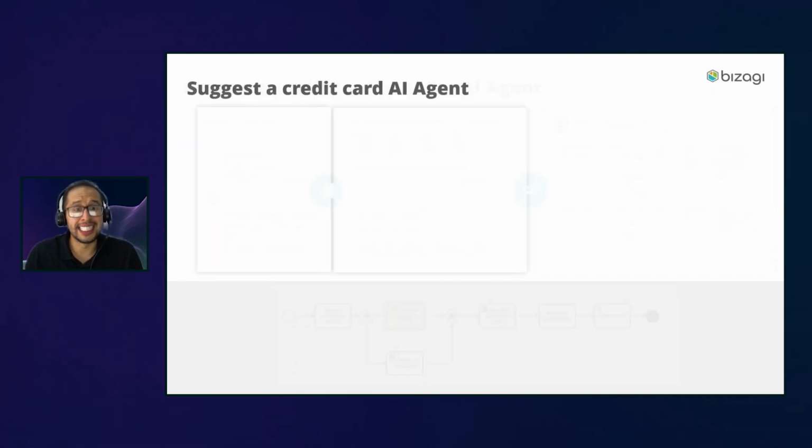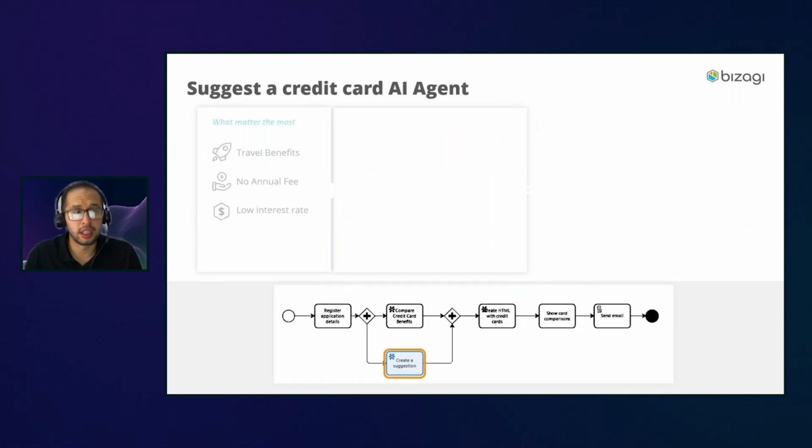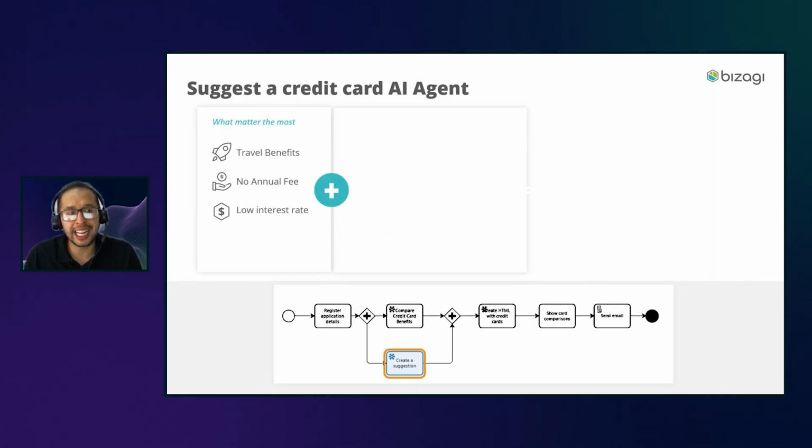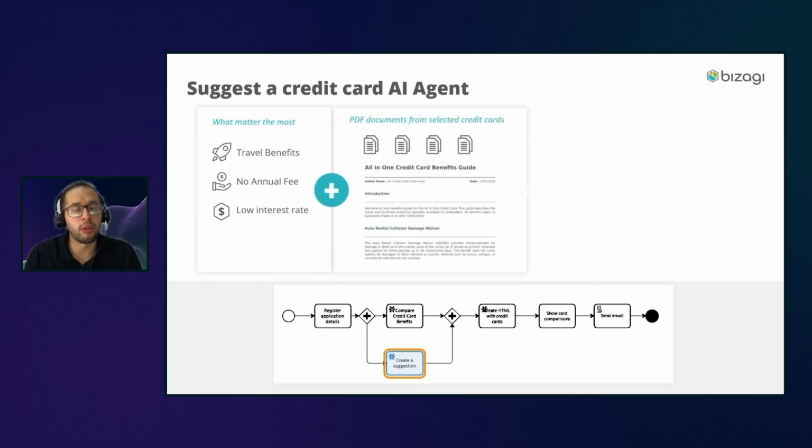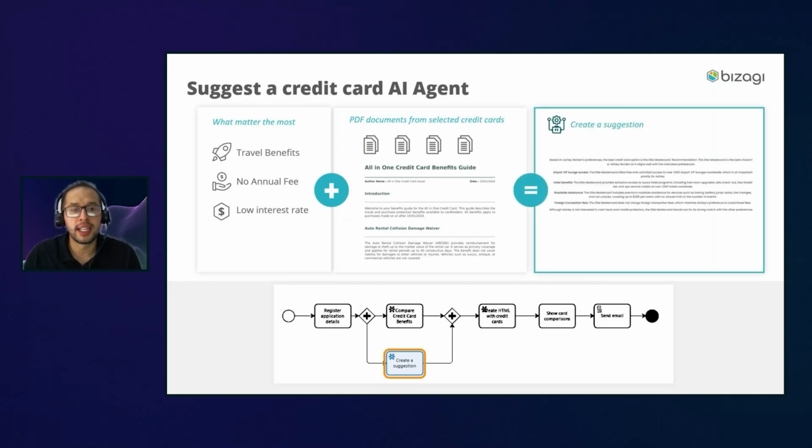Now, the second agent takes all the information from the customer about what matters the most. For that customer, what is the most important thing? Travel benefits, no annual fee, or low interest rate. Then it takes again all the PDFs from all the selected credit cards, and based on all that information, gives me a suggestion: which is the best credit card I can offer to this customer based on what matters the most to him.